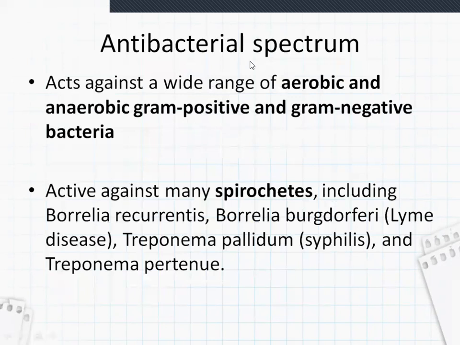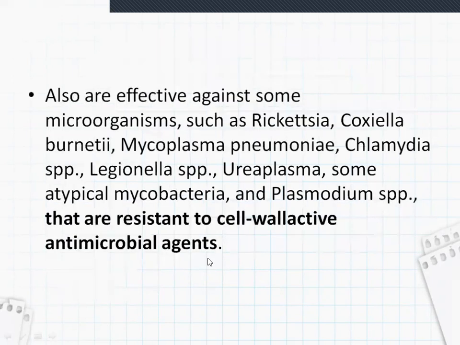Coming to antibacterial spectrum, what it means is what organisms this tetracycline acts on. It acts on a wide range of aerobic and anaerobic gram-positive and gram-negative bacteria and is also active against many spirochetes, including Borrelia recurrentis, Borrelia burgdorferi, Treponema pallidum, Treponema pertenue.